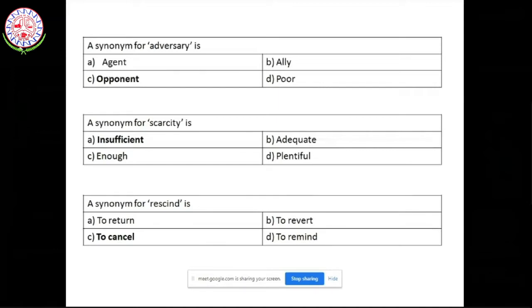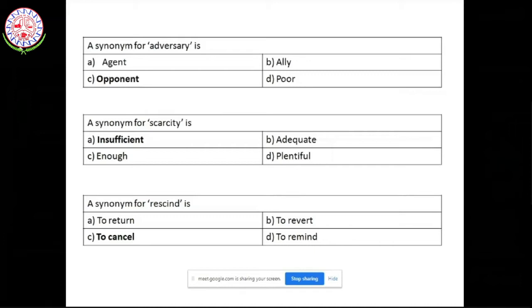The meaning of scarcity is something which you don't have sufficient of, something wherein something is lacking. So scarcity basically means insufficient. If you look at the meanings of the other words, adequate, plentiful, enough, they are exactly opposite of scarcity. But a synonym is a word with a similar meaning, for which you should know the actual meaning of the word asked in the question.